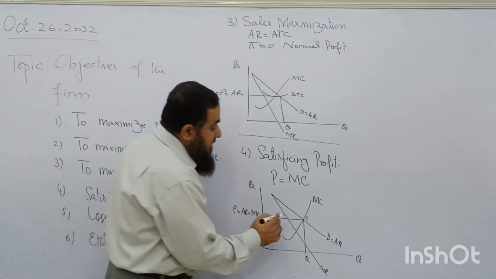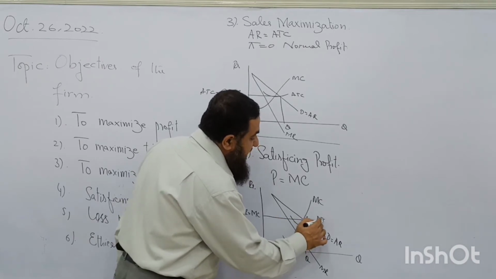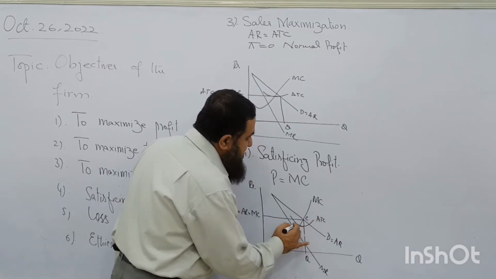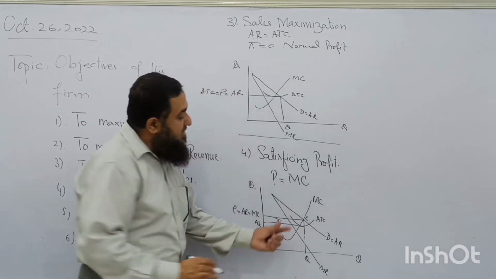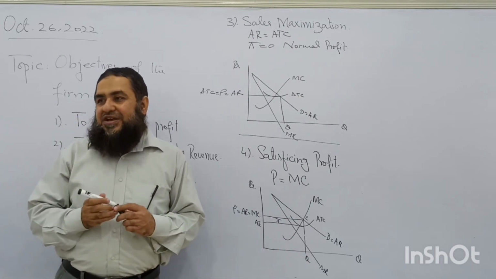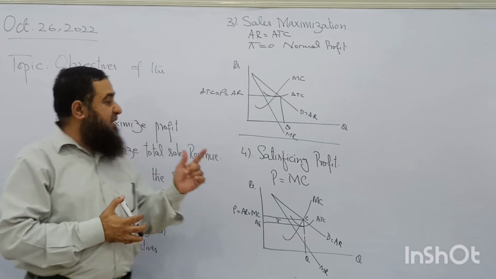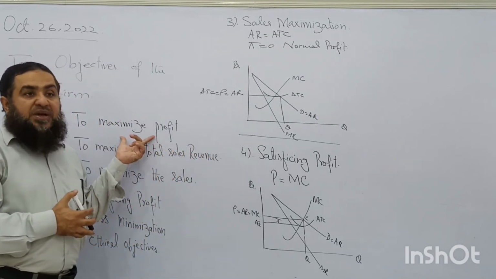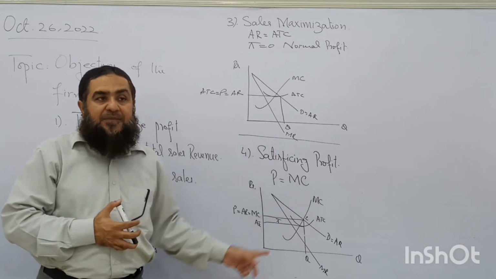So if I draw the average cost over here, this is the average cost. The firm is earning the supernormal profit. You can see over here. How much is the level of profit now? Satisficing. It is much less than the supernormal profit earned when its objective was to maximize profit. When it was producing at this point, its profit level was higher.